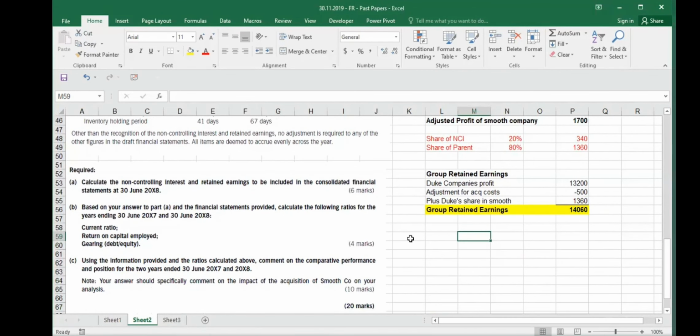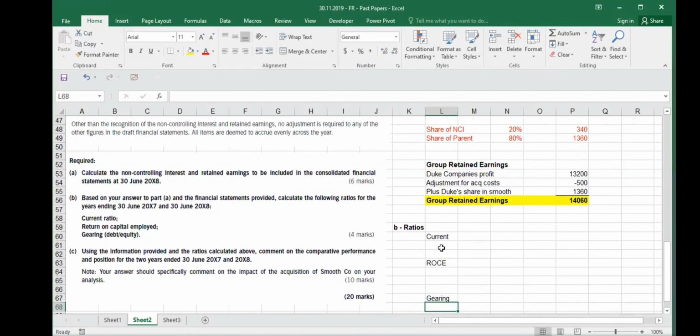Okay, then comes the next part, part B, which is ratios. You need to calculate ratios, like we were doing in the previous question. This question requires you to calculate some very simple ratios: the current ratio, then ROCE, return on capital employed, and the gearing. Three ratios you have to calculate.